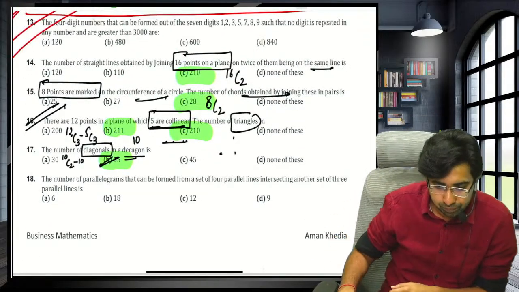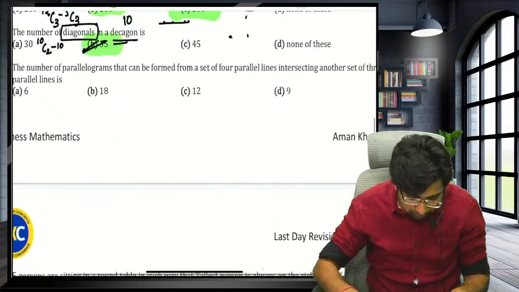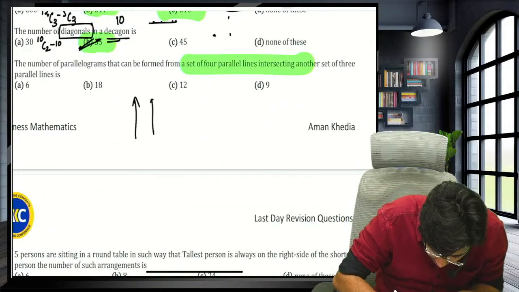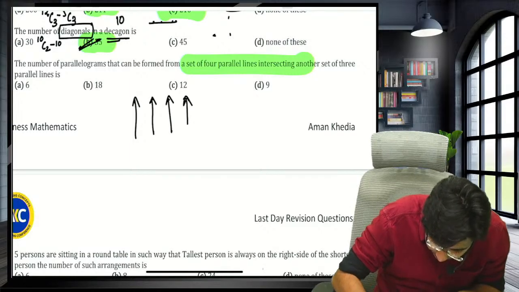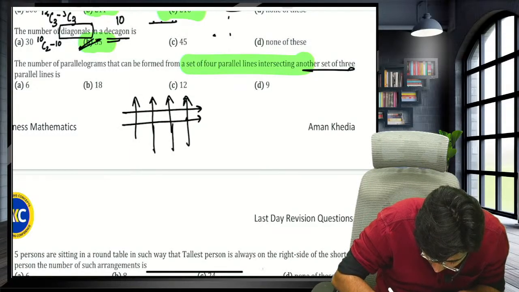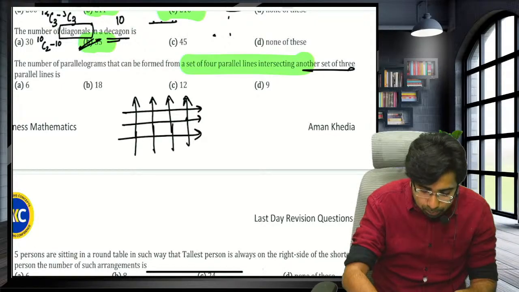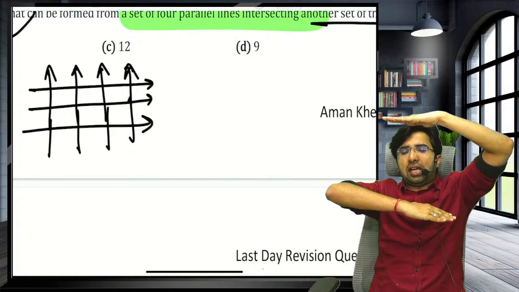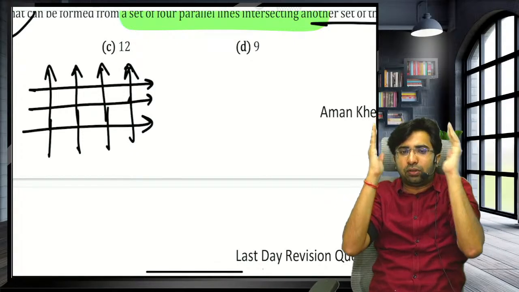Now very important again, parallelogram. Sir, you have 4 parallel lines on this axis, 1, 2, 3 and 4, intersecting another set of 3 parallel lines, 1, 2, 3. To get one parallelogram, I need 2 parallel lines on the x-axis and 2 parallel lines on the y-axis.